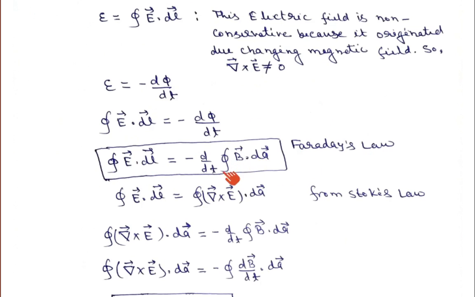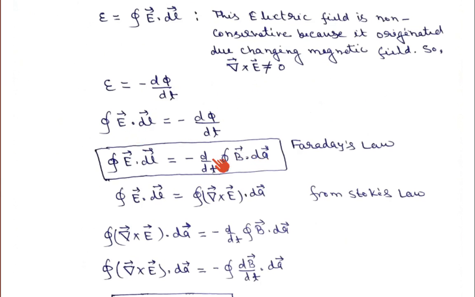Here, this is phi B. So this rate of change of magnetic flux B induces an electric field in the circuit, and this is the mathematical formulation of the Faraday law of induction. This means this changing flux induces an electric field in the circuit.